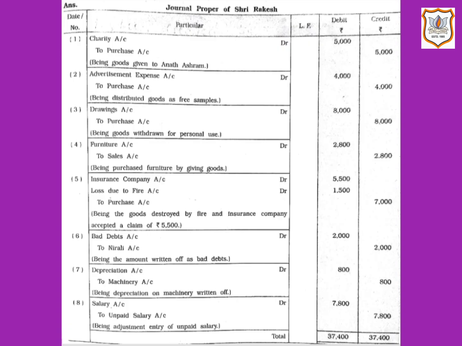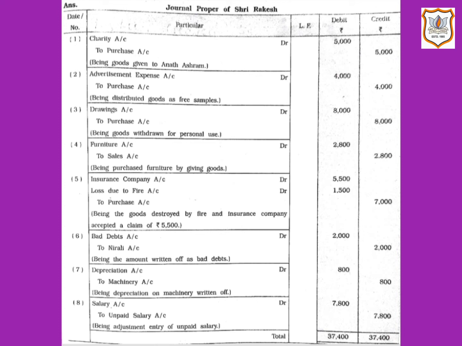An amount of rupees 2,000 is receivable from Nirali, which cannot be received now. Here it is given that Nirali is not in a position to pay us rupees 2,000. So here it will be considered as bad debts, and bad debts is a loss for the business.